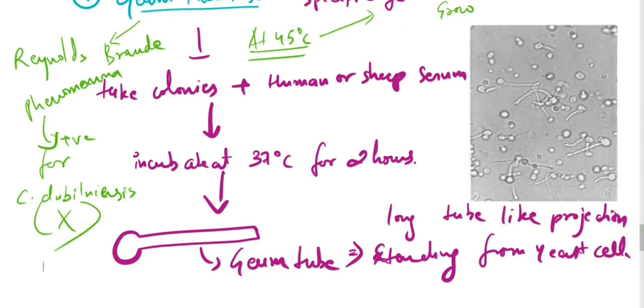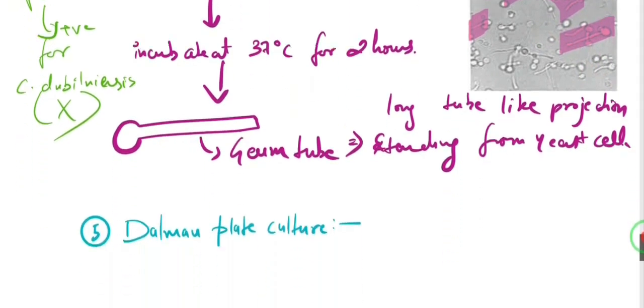It is a picture which is depicting these germ tubes, right? You can see the very long tube extending here. So these are all germ tubes extending from the yeast cell, and these are actually the true hyphae. There is no constriction, right?